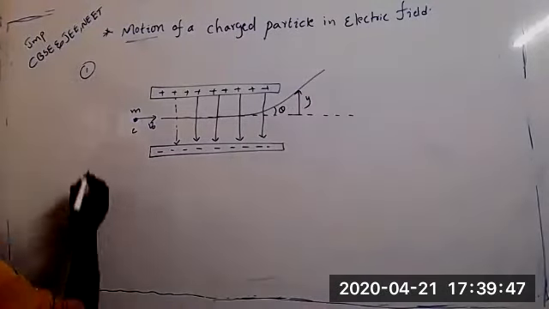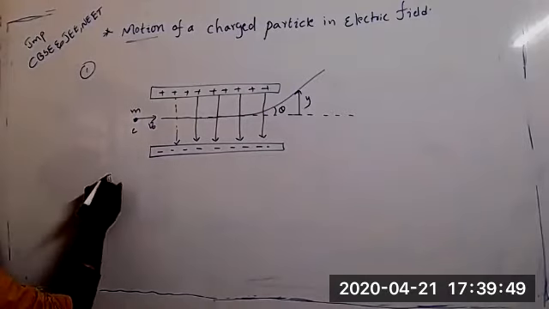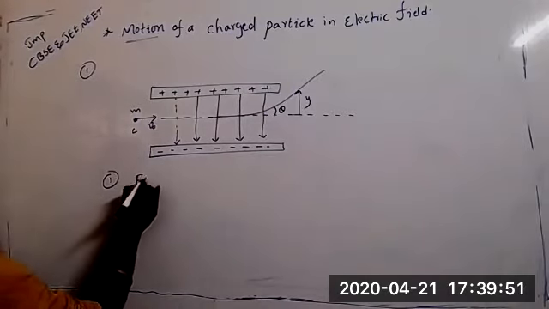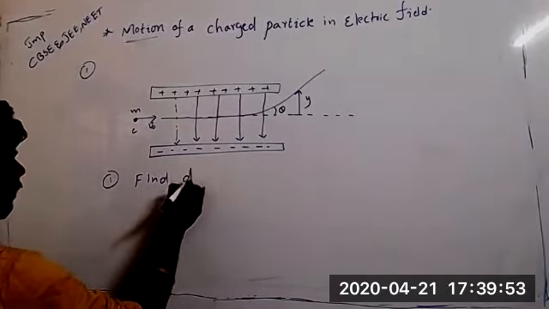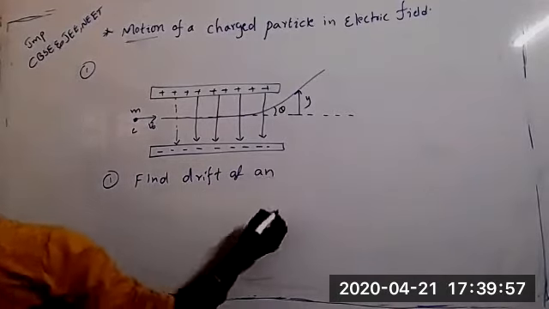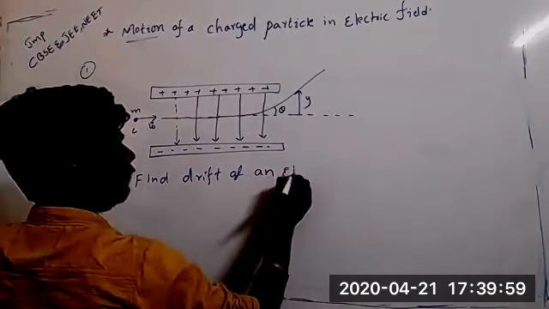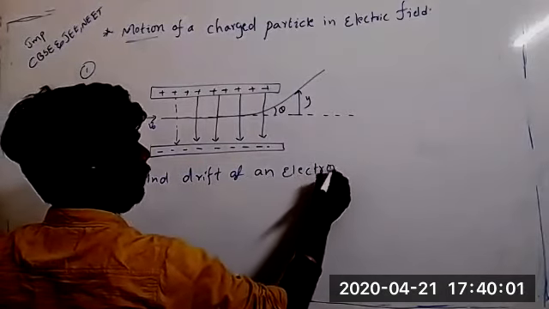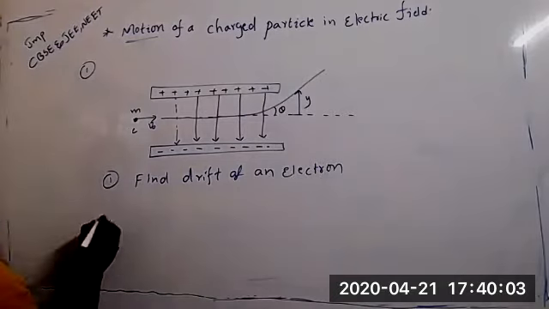Okay, so first question. It is a concept. First question, what they are asking: find the drift of an electron. Very important. You can see in the textbook, this type of questions will be there.